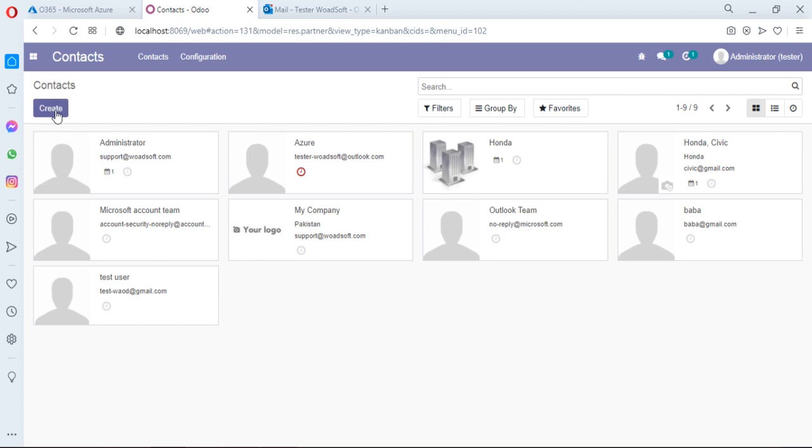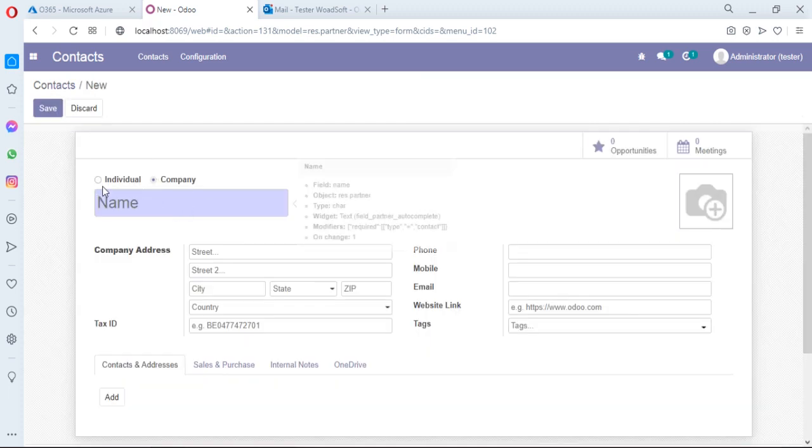and we are creating a new contact. Click on the create button, and you can name the contact.